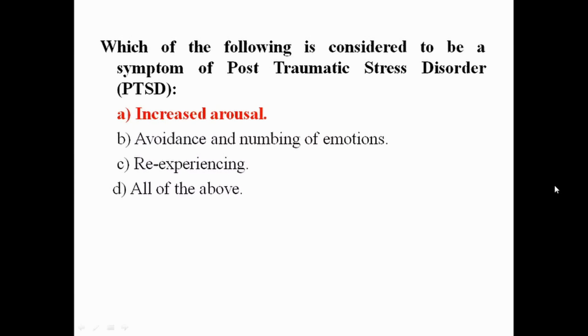Next question. Which of the following is considered to be a symptom of post-traumatic stress disorder, that is PTSD? Increased arousal, avoidance and numbing of emotions, re-experiencing, all of the above. The answer is increased arousal. Post-traumatic stress disorder is a set of persistent anxiety-based symptoms that occur after experiencing or witnessing an extremely fear-evoking traumatic event. So the answer is option A, increased arousal.